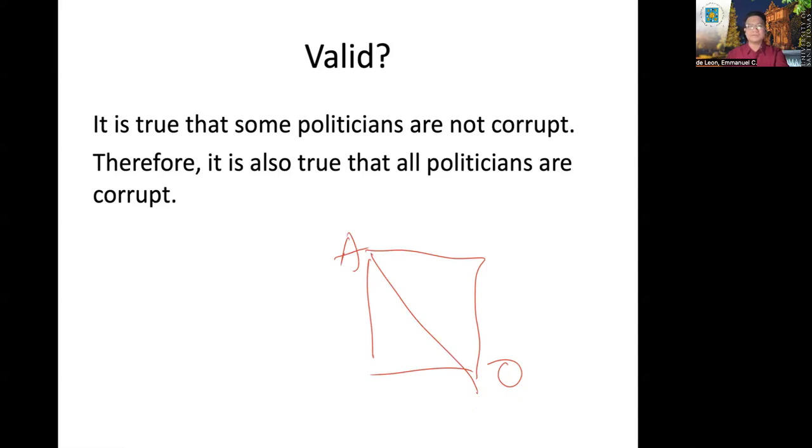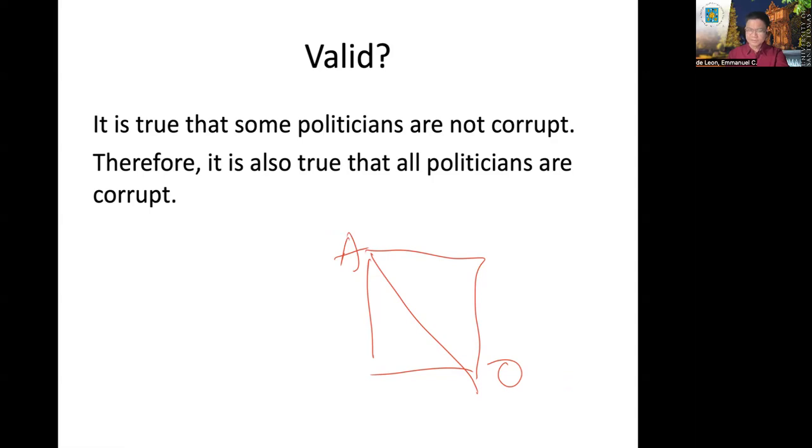opposition. Nasunod ba yung rule? It is true that some politicians are not corrupt. You say an O proposition is true. Okay? Therefore, it is also true that all politicians are corrupt. You say the A proposition is also true. Did it follow the rule? The answer is no. So that is invalid.